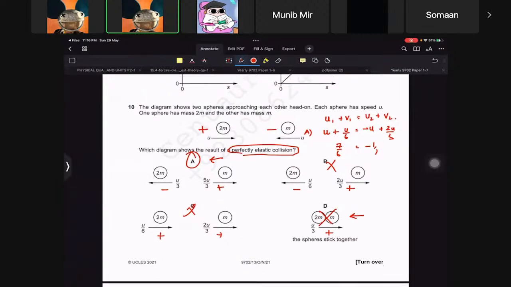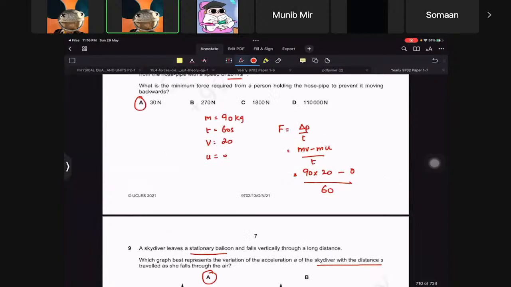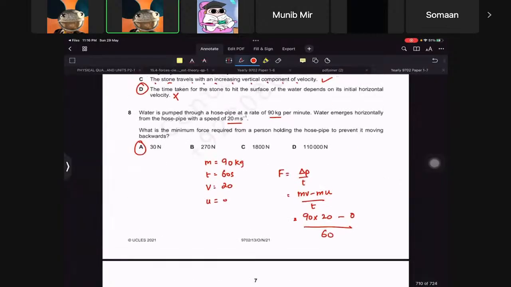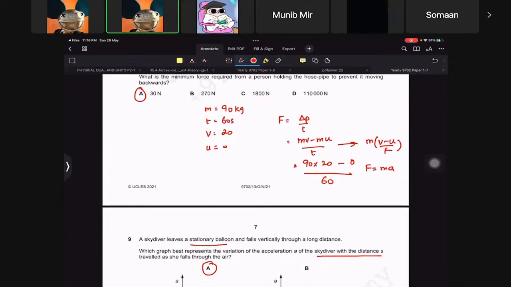Anyway, for your question, yes, you can always do that, because right here you can take m as common, it will be v minus u upon t, and then this is acceleration, so F is equal to ma. So if you find acceleration separately, you can also do that, that's fine.